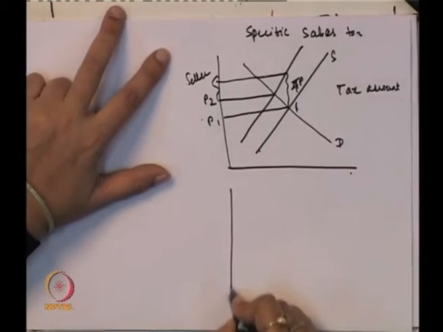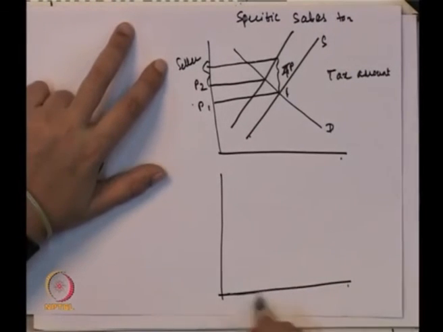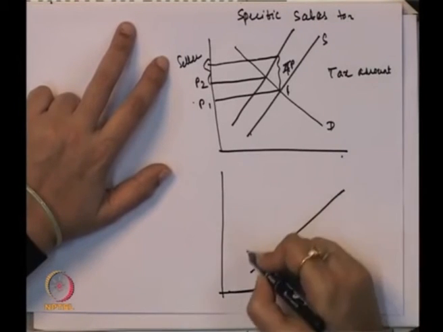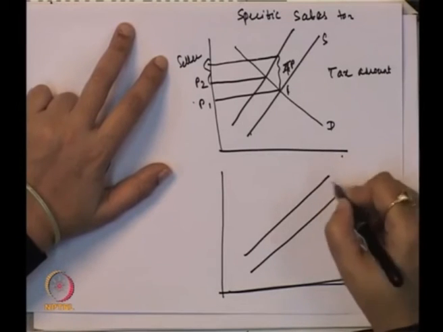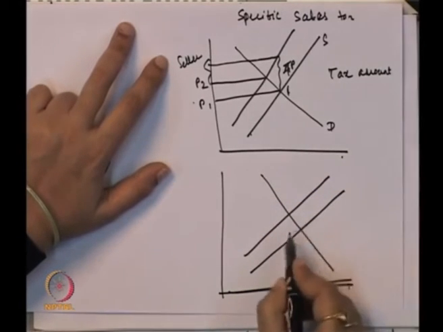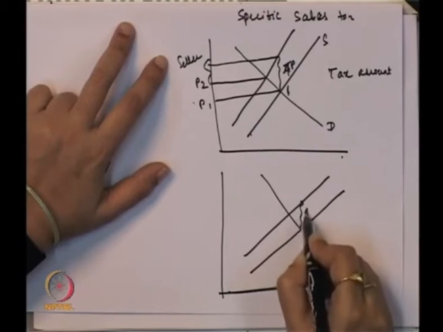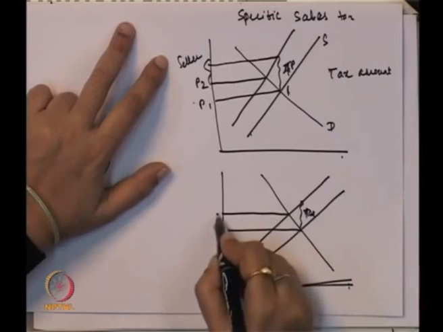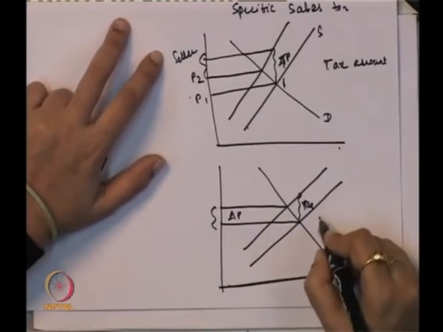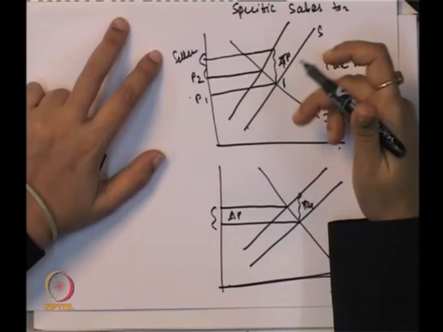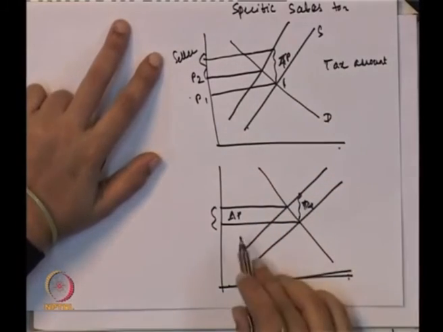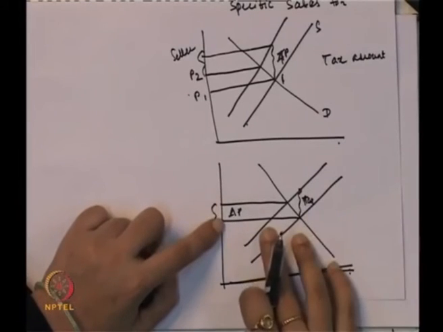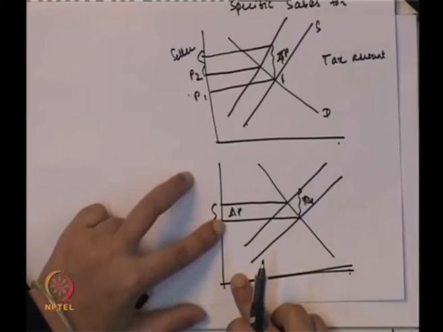Now, suppose we take another example where the supply curve is more elastic than the previous case, and here this is the amount of the tax and this is the change in the price. So, if you compare the first case and the second case, since the supply curve is more elastic, the major part of the burden of the tax is passed to the consumer in the form of increase in the price.